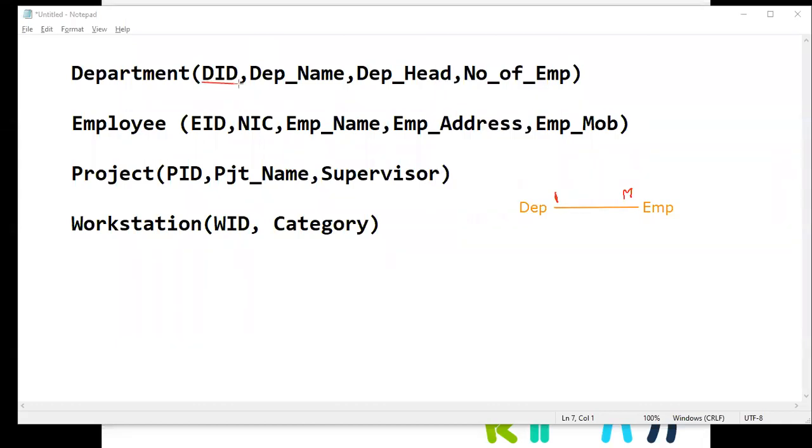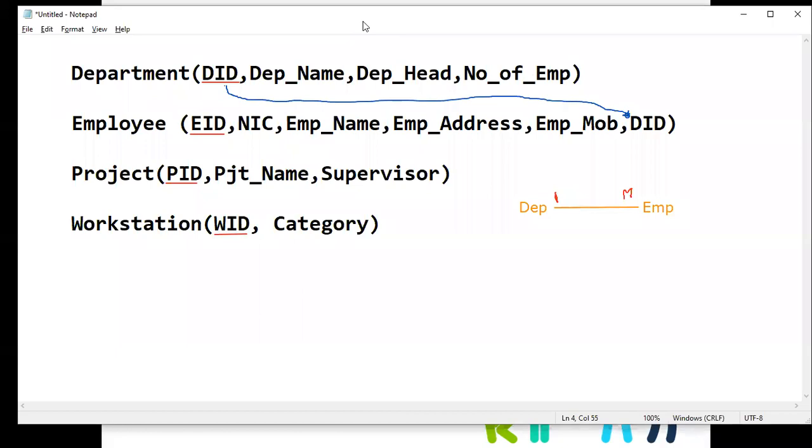So these are the primary keys, right? Here the primary key is department ID. In this one, the primary key is employee ID, project ID, workstation ID. So these are the primary keys. So then we have to take department ID from this table and insert that into the employee table. We have to insert that here. So then I can add department ID into the employee table.